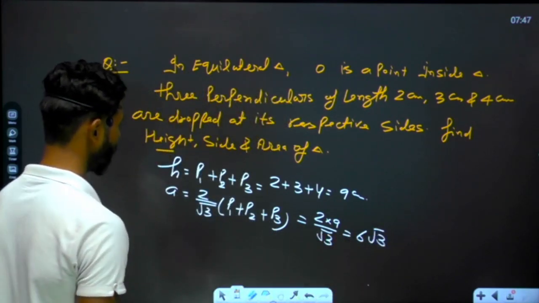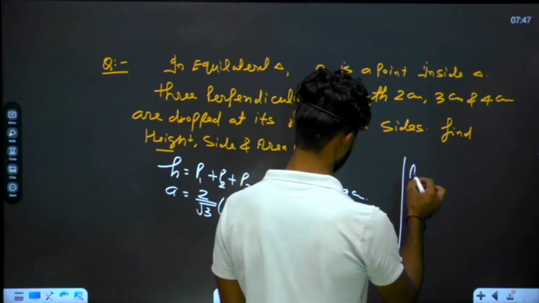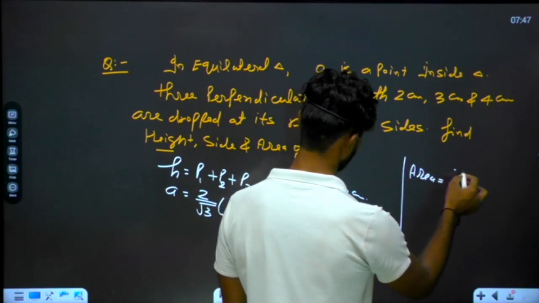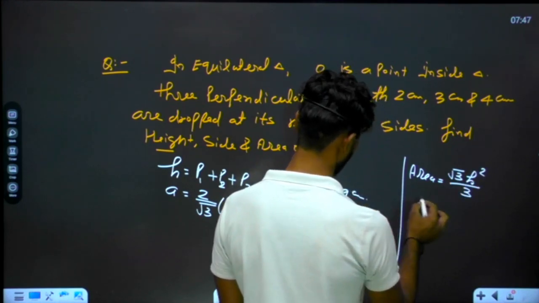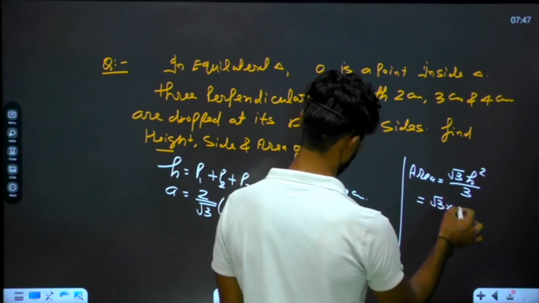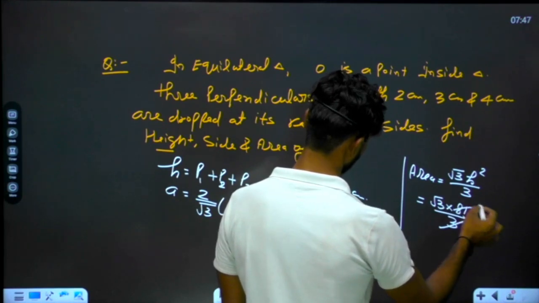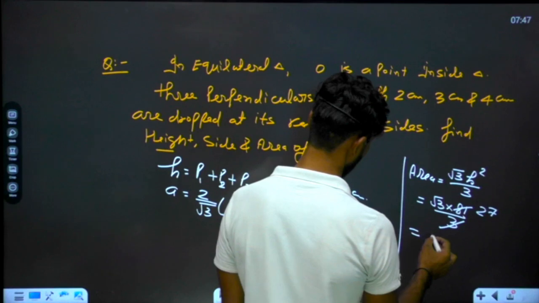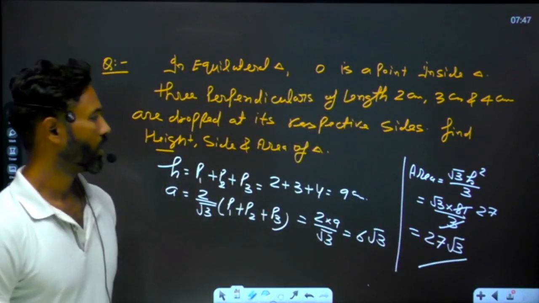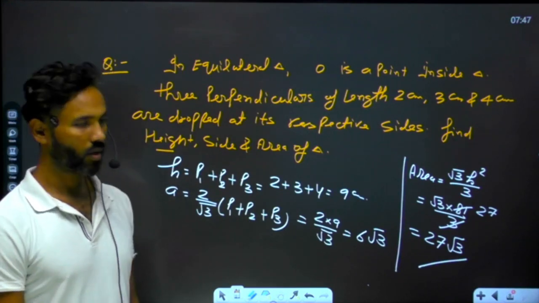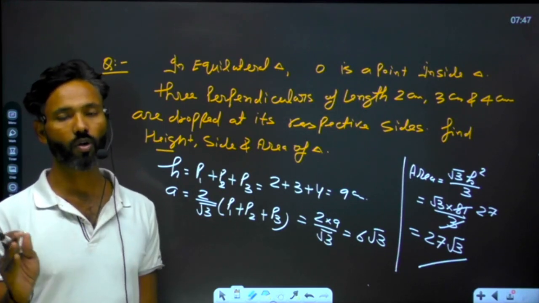The third thing you have to calculate is the area. And you know the formula of area? Area is equal to root 3 h square upon 3. Height is 9, so root 3 times the square of 9, which is 81, upon 3. The 3 will cancel: 81 divided by 3 is 27. It will become 27 root 3. These were the things you should know about the calculation of the area of a triangle.